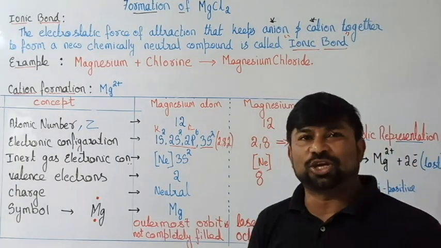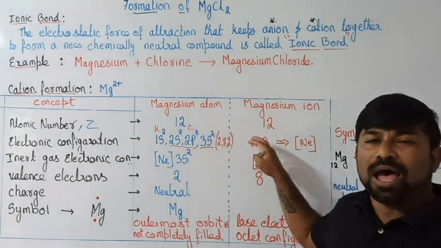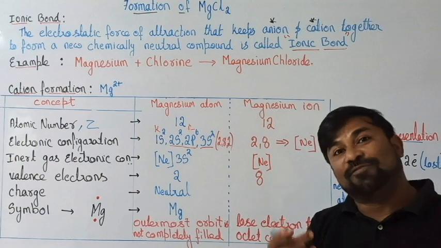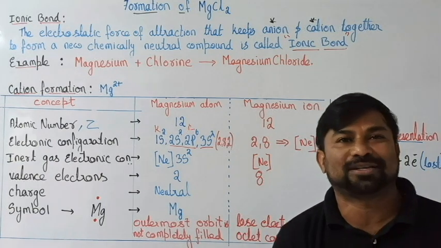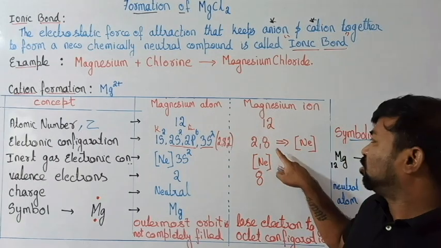Now let us check it. How many electrons does it have? 10. How many protons? 12. Are they equal? No. If they are not equal, it is no more an atom, it is an ion. Which is more? Electrons are 10.